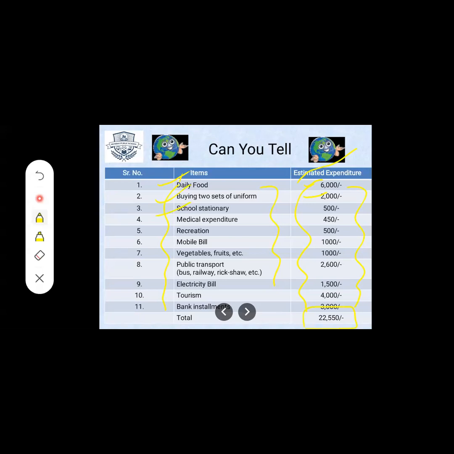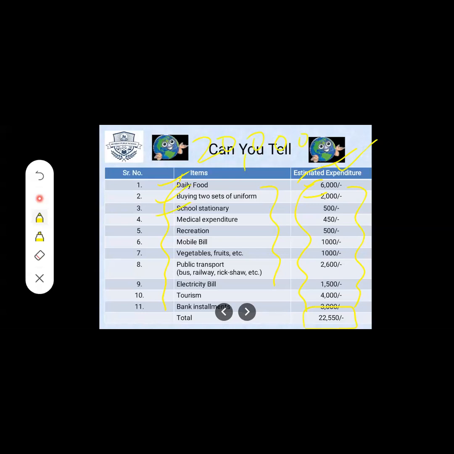But for example, now the person is earning just 20,000, students. His income is only 20,000, but his expenditure is more than income.